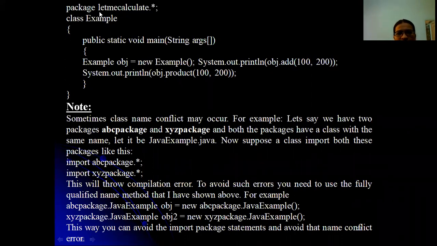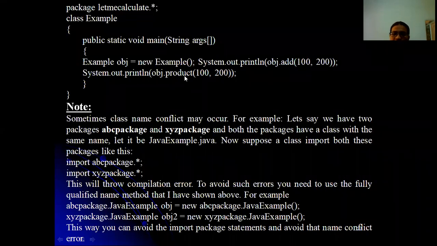This is import let me calculate dot star, indicating that sub packages and the classes which are available with the let me calculate package, we are using in an example program. So here example.java is just creating an object. Via that object we are calling add. Add is there in a calculator class, product is there in a multiplication class.